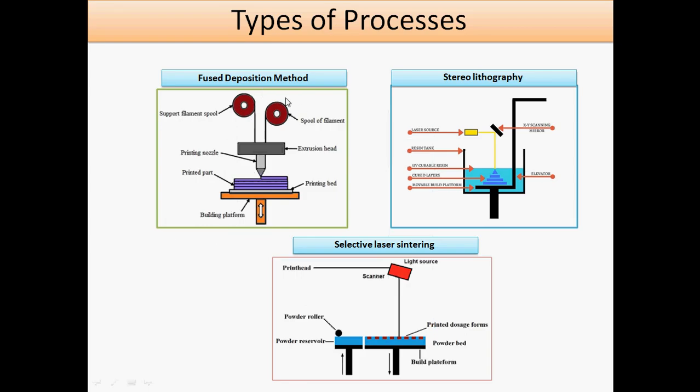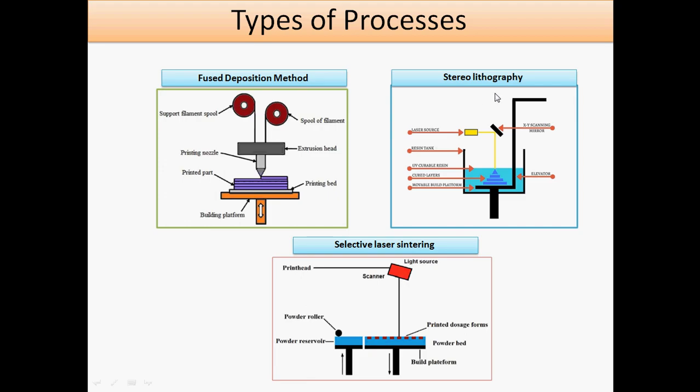Here we get the material in a spool, and then it goes into the nozzle. After that, after heating, we can get the metal form, and then we get this layer by layer manufacturing, that is about the reprinting. And here the table goes down. Suppose the first layer is completed, there are different layers we can build over here, and then it can manufacture our components. So this is about the fused deposition method.